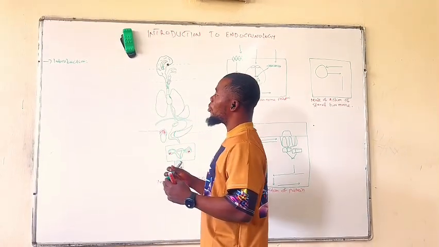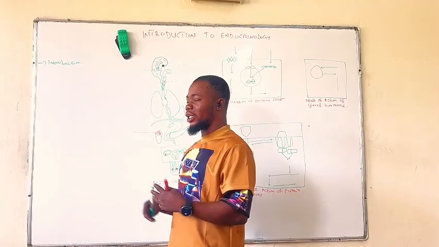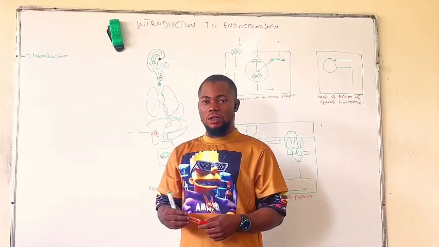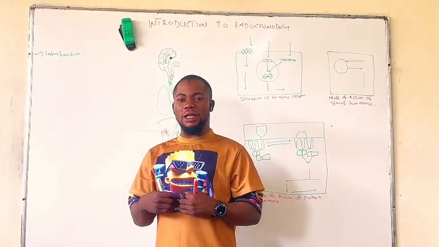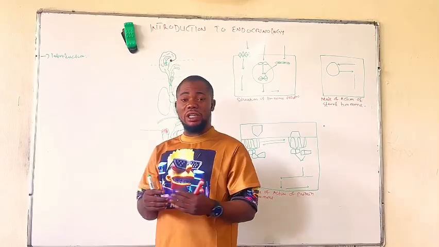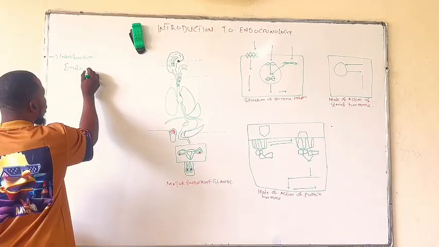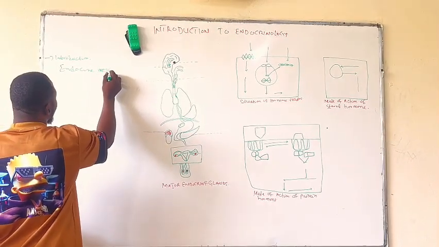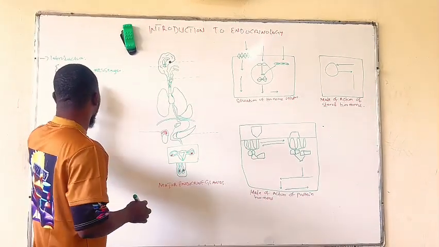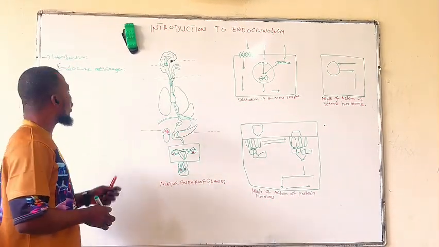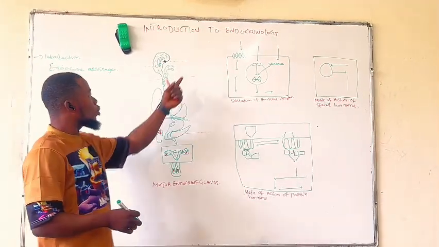We say that for the normal physiological activity of our body, there must be cell signaling, either through chemical means or through electrical means. We have already talked about the different chemical means, and now we restrict ourselves to only endocrine messengers. The endocrine messengers are the chemical substances that are secreted by the endocrine glands, bringing about physiological responses in our body. That is what brings us to endocrinology.